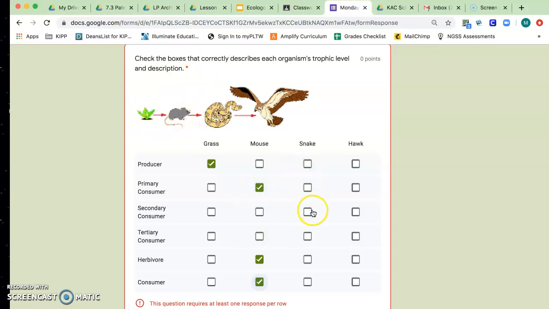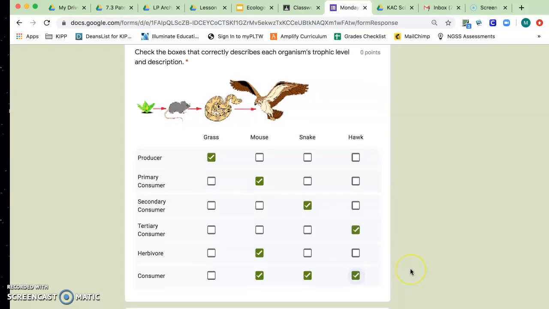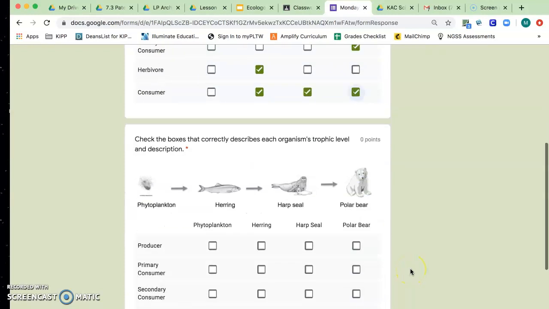Your snake, which eats the mouse, would be your secondary consumer, and it's also a consumer because it doesn't make its own food. And then your hawk, which eats the snake, would be the tertiary consumer because it eats our snake, which is a secondary consumer. And it's also a consumer because it obviously doesn't make its own food.